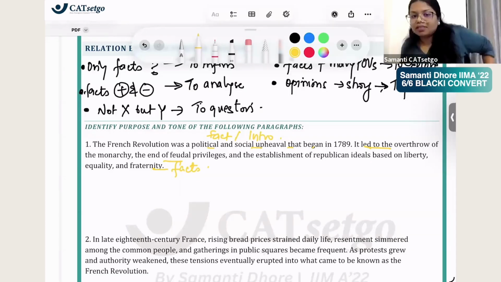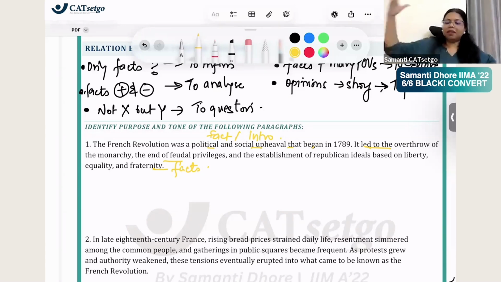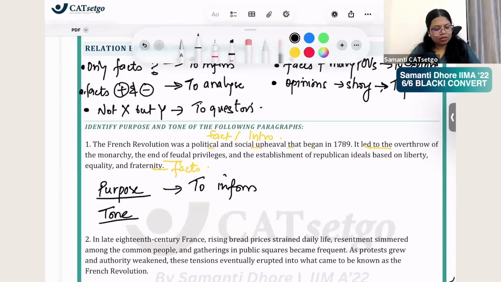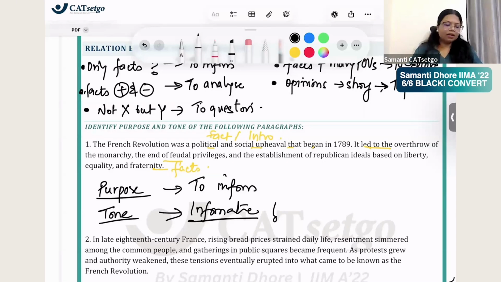Do you remember how our history textbooks used to be? They would tell that people came from here and they threw the monarch and then there was slaughtering. That is description. Here it's just fact that the French Revolution was a political and social upheaval. It led to the overthrow of monarchy. Okay? So here the purpose rightfully is to inform, and 2 tones are possible: informative, descriptive. This is definitely informative, right? Do the second one.